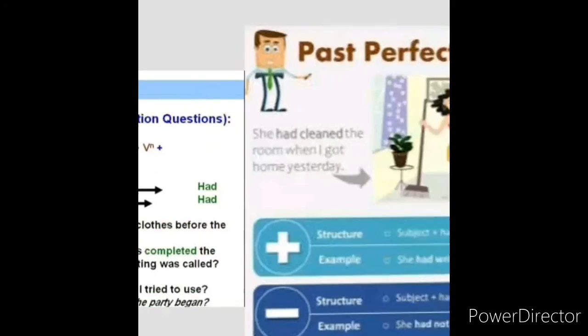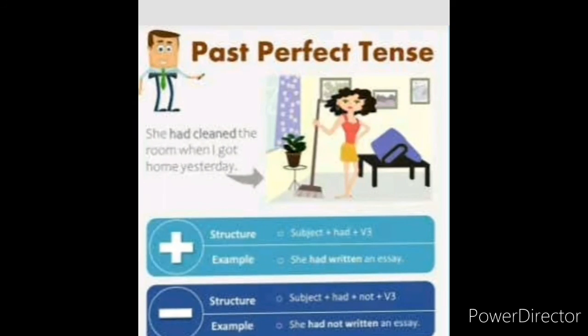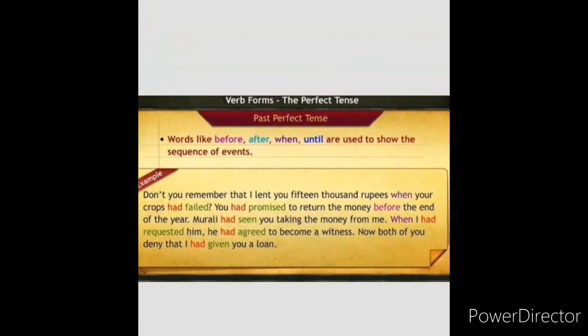Okay, these are all the interrogative sentences. She had cleaned the room when I got home yesterday. Before he got home itself, she had cleaned the room. Words like after, before, when, until can also be used in sequences.